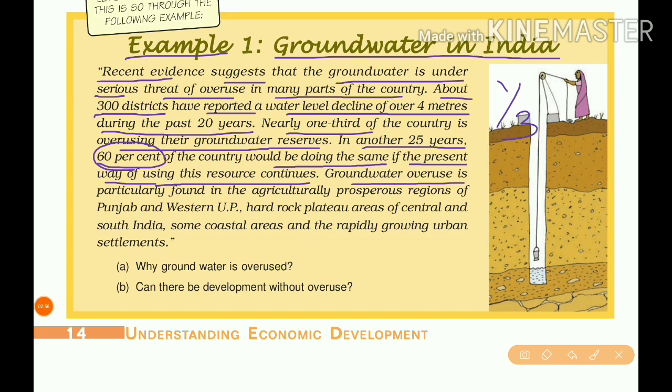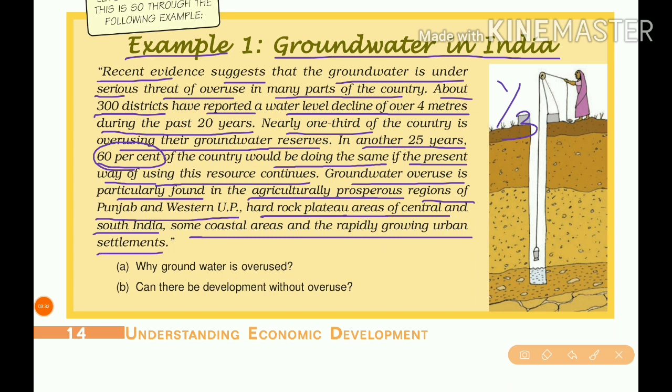Groundwater overuse is particularly found in agricultural regions. Why is it overused? It is found especially in Punjab and Western Uttar Pradesh, because these two states are considered the wheat bowl and sugar bowl of India. It is also found in the hard rock plateau areas of central and South India, some coastal areas and the rapidly growing urban settlements.